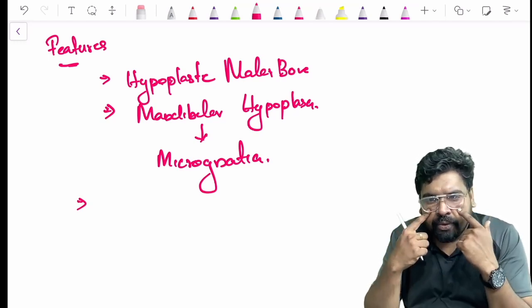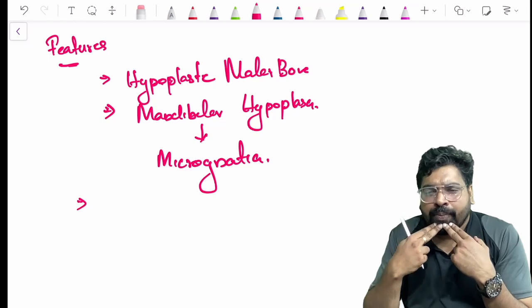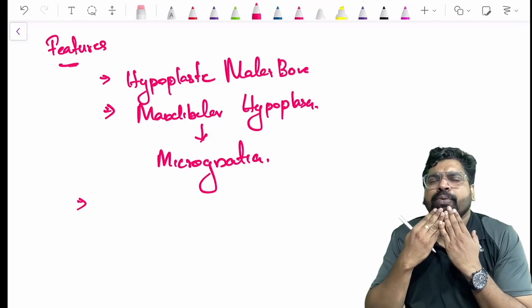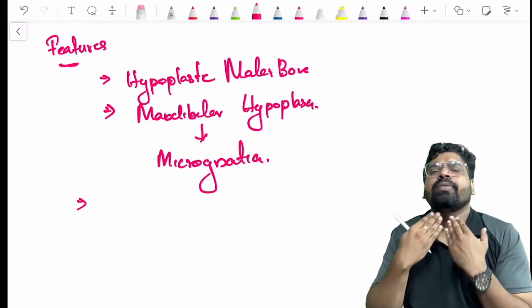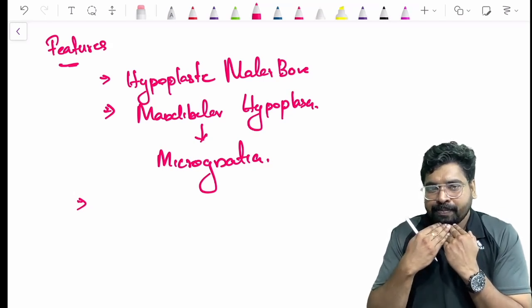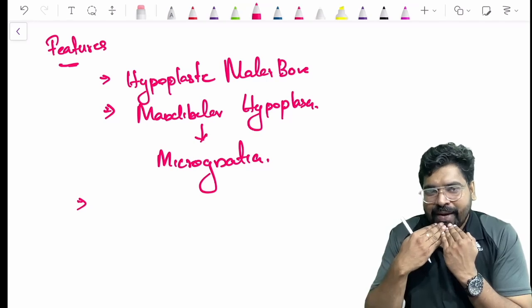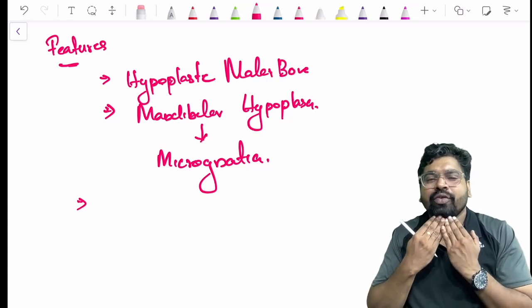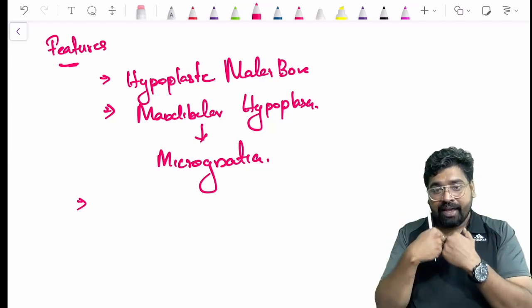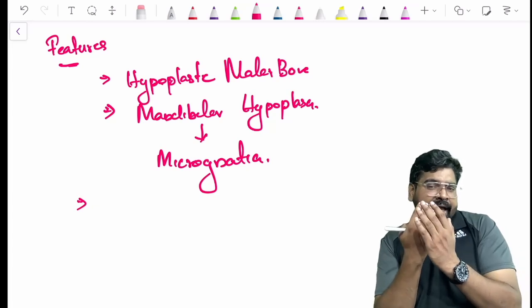The malar bone is less, there is a hypoplastic mandible, your oral cavity is less, and the mandibular bone is put backward. You know that the tongue is attached to your mandibular bone. The mandibular bone is put backward. What happens in the posterior region? The airway gets narrowed.